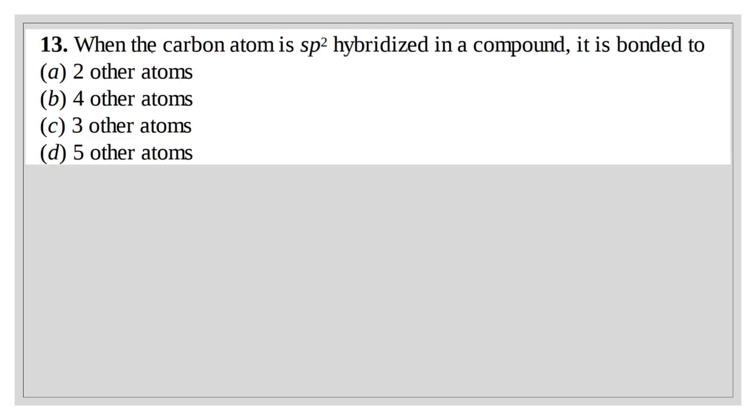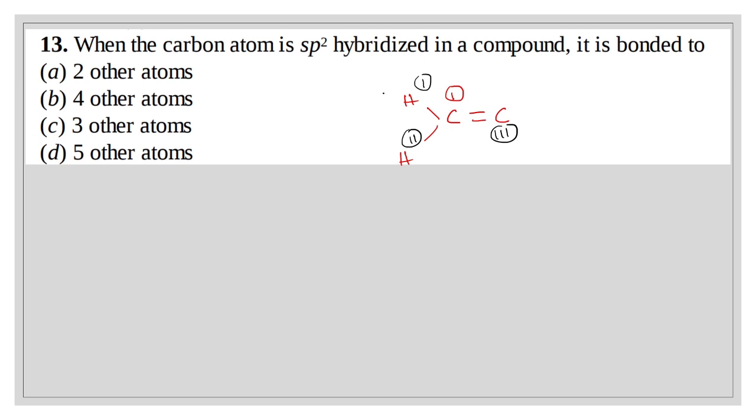Question number 13. When the carbon atom is sp2 hybridized in a compound, it is bonded to... That means C double bonded C, H, H. Therefore this carbon atom is connected with 1, 2 and 3.